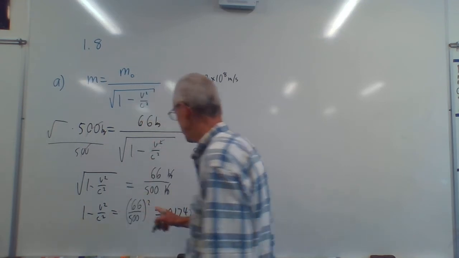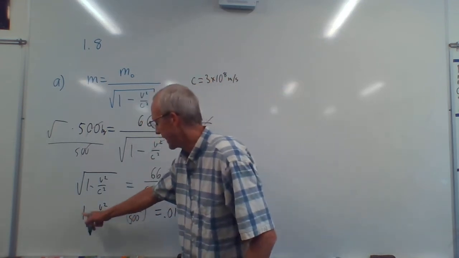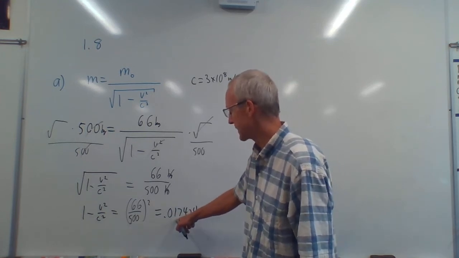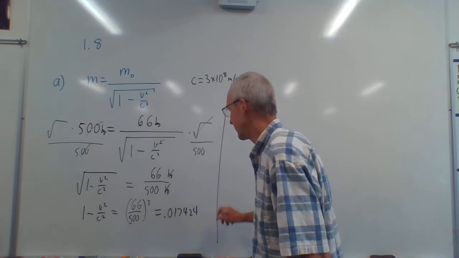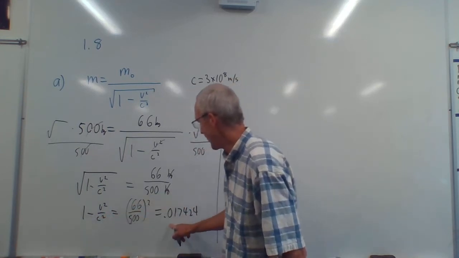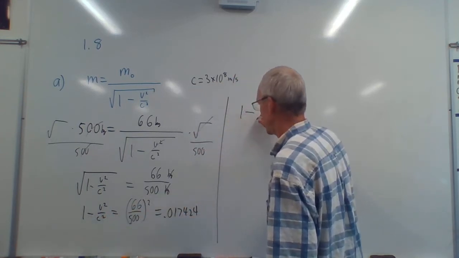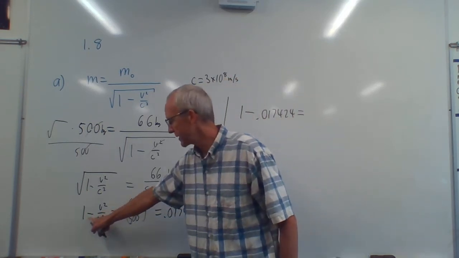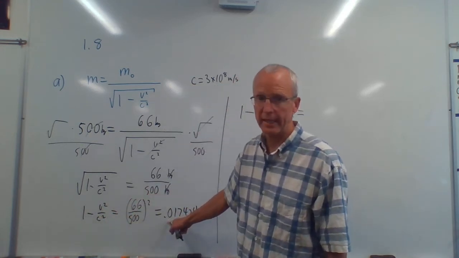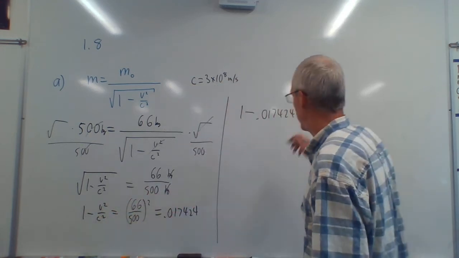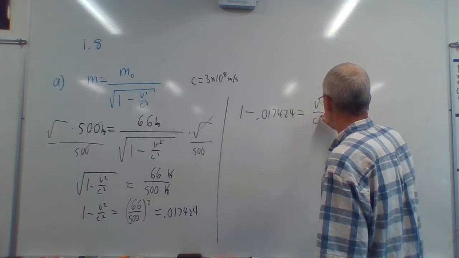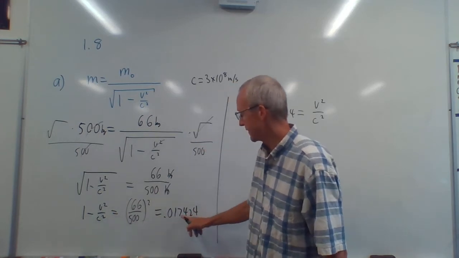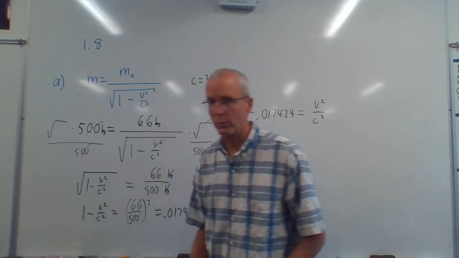Let's put the numbers on that side and the v squared c squared over this side. Okay, so I'm going to subtract this from both sides. Put a line here. So we're going to have 1 minus 0.017424 equals, this is negative on this side. It's going to make it positive on the other side. That's why I'm doing it this way. Equals v squared over c squared. Okay, so again, put the negative one over here, make it positive. Put this positive one over here, make it negative, leave the one where it is.